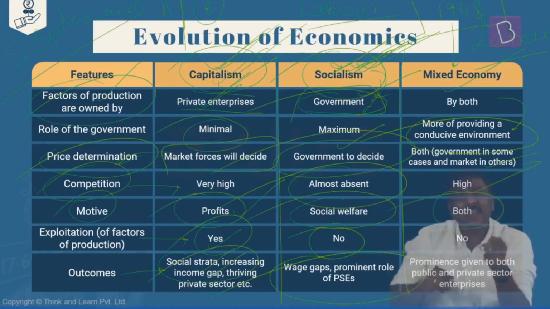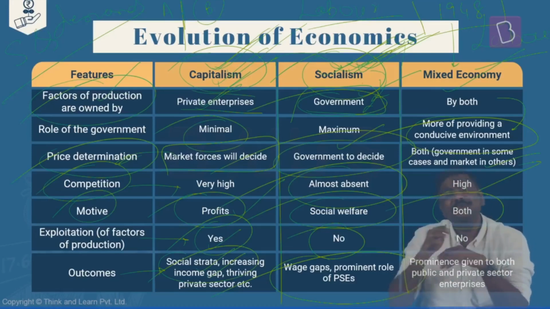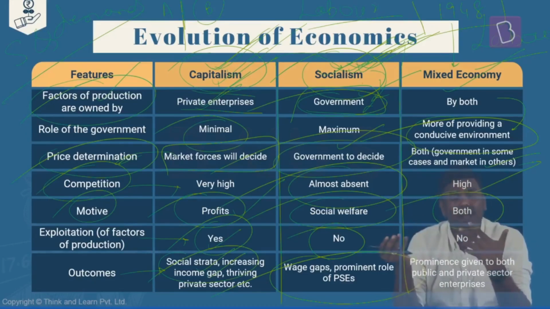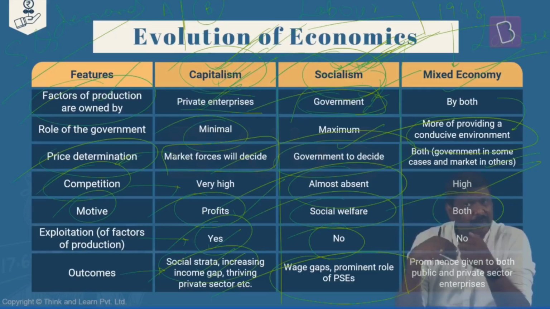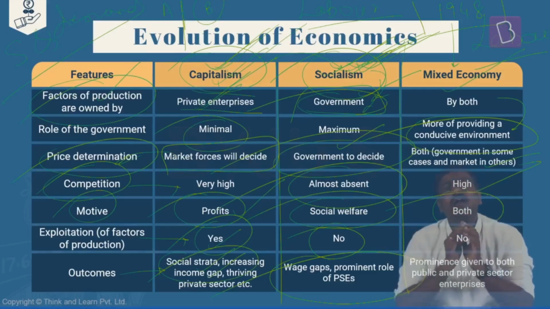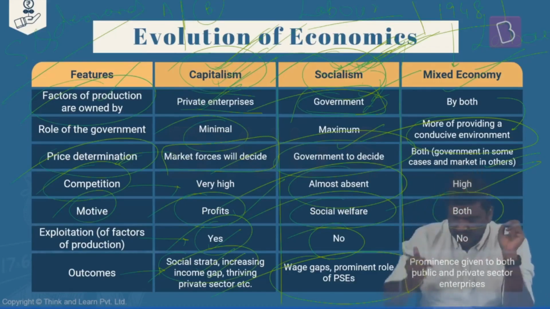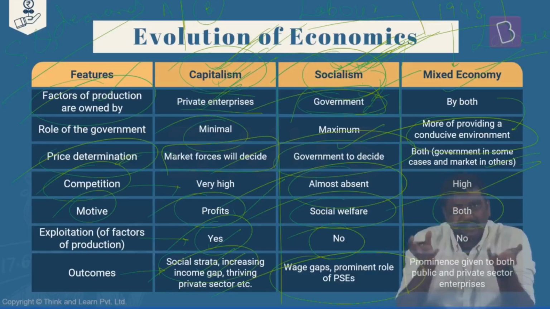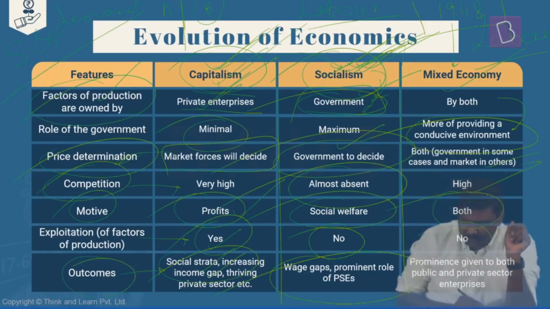Right? What about the motive? You will have both the motives present in case of mixed economy. In certain sectors where government is present, government might simply say, we want to attain social welfare outcomes. And in other sectors where private sector is present, their main goal will be to achieve as high profits as possible. What about the exploitation of the resources? Because there is a role of the government here, ideally, we say that in mixed economy, there should not be any exploitation of the resources. But again, this is an ideal situation. And what are the outcomes?